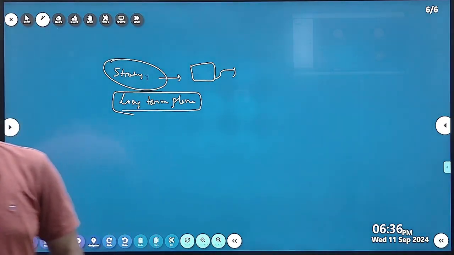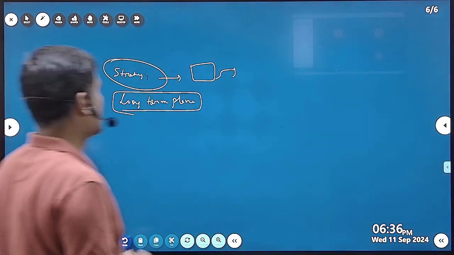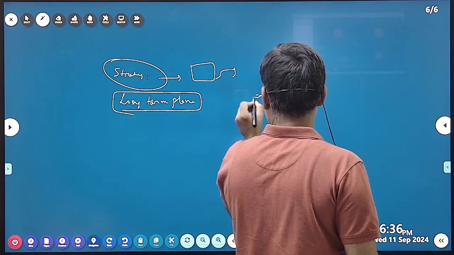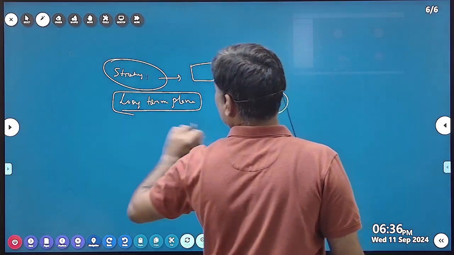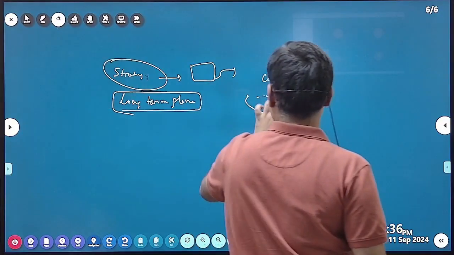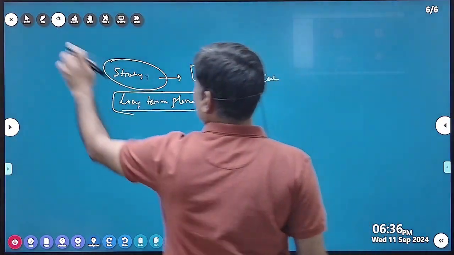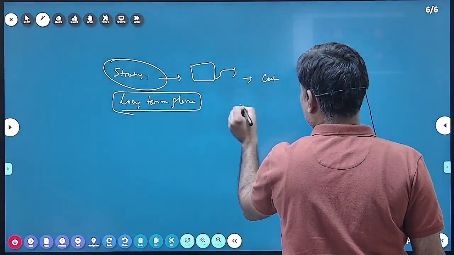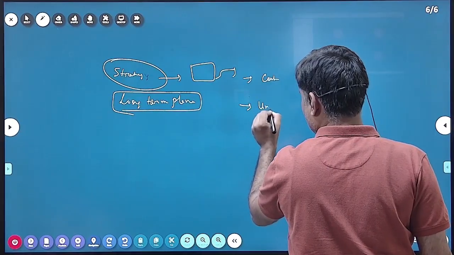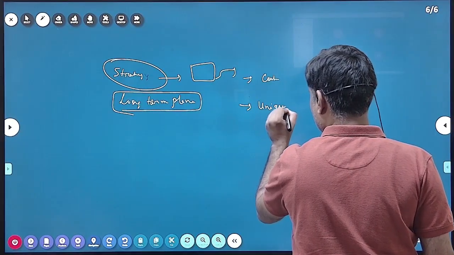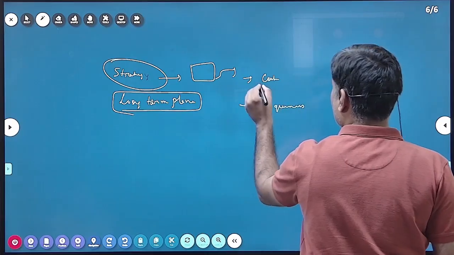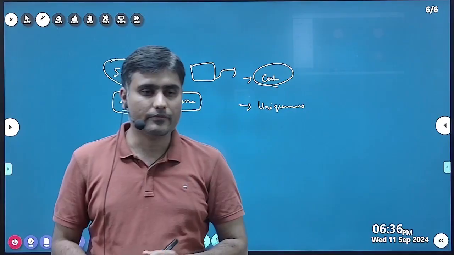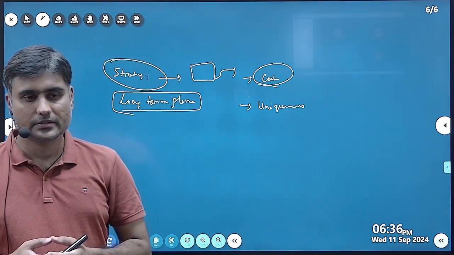So there are two types. One is cost, and the other is uniqueness. Cost generally comes into play when your product is generalized.